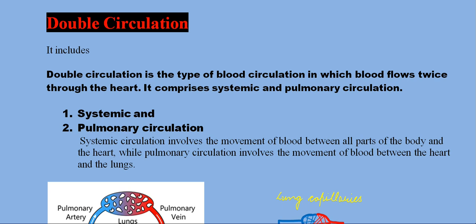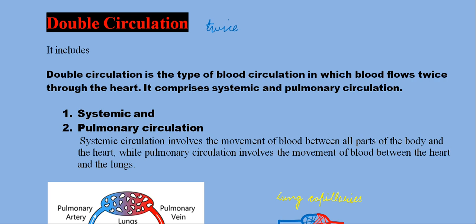So what is double circulation? Remember, double means twice, that is two times. Circulation means circulating from one point to another, that is the flowing of something. If we are talking about blood, the flow of blood from one place to another is circulation. So the term double circulation means circulation of your blood twice through the heart.